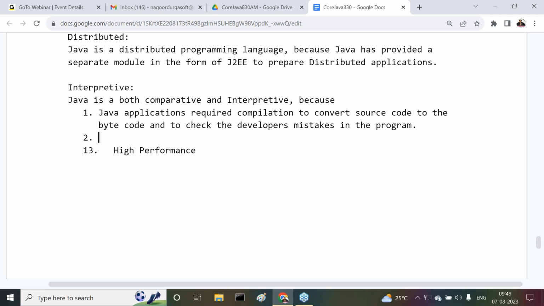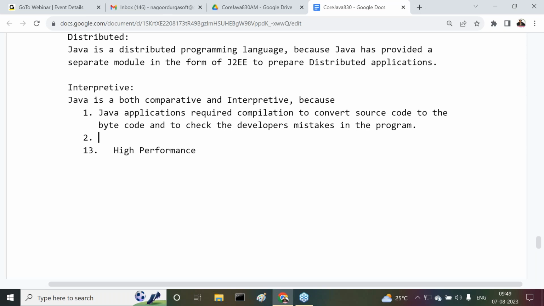Point number one. Point number two. Okay, compilation is success. With this compilation, have we completed any execution part? With only compilation, have we executed the program? No. After compilation, we have to go for a separate process of execution or not. So JVM will execute our program. Am I right or not? Who is executing the Java program now? JVM is executing the Java program.